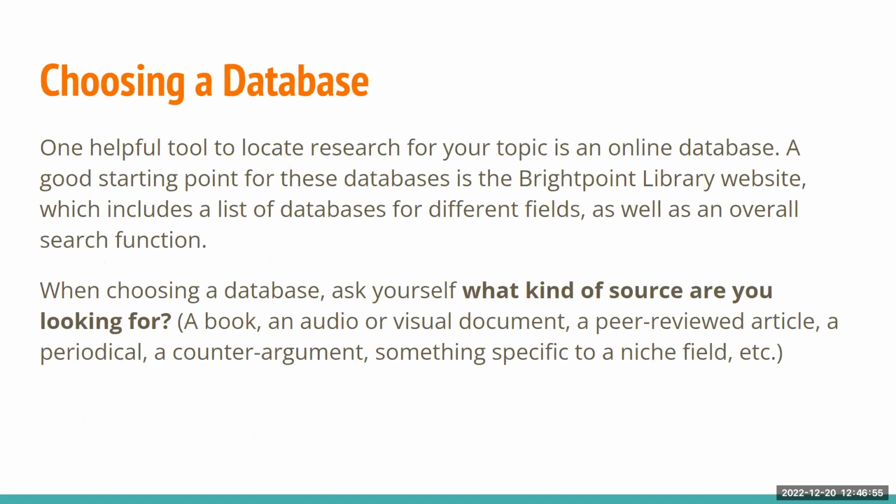So after that, you want to choose a database. One helpful tool to locate research for your topic is an online database. A good starting point for these databases is the Brightpoint Library website, which includes a list of databases for different fields, as well as an overall search function. When choosing a database, ask yourself what kind of source you are looking for. A book, an audio or visual document, a peer-reviewed article, a periodical, a counter-argument, something specific to a niche field, etc.